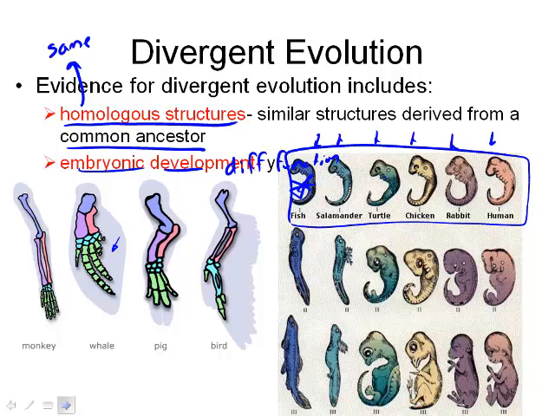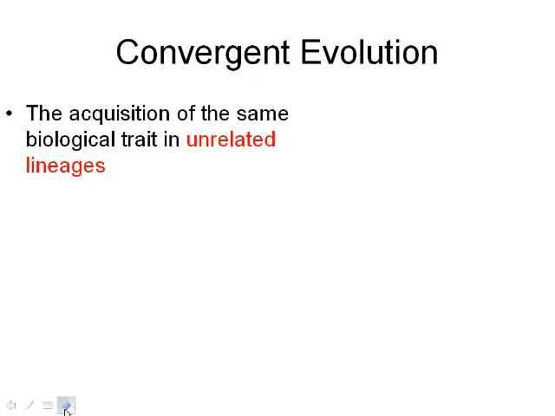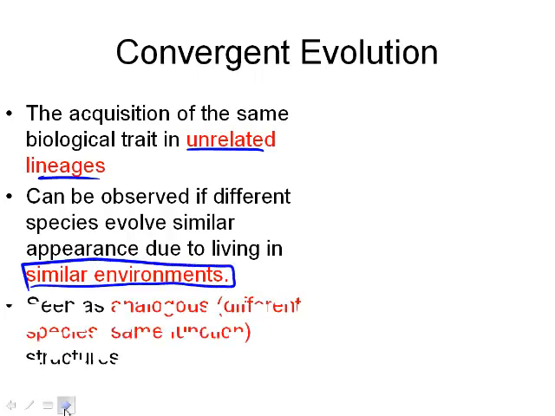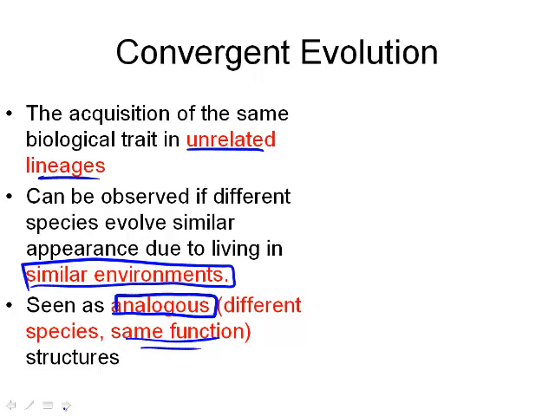Okay, diverging, going away, diverge. Convergent is the opposite. Convergent just means coming together. So this is saying that you're going to have similar traits, but they've come from unrelated lineages. So for example, usually it's due to living in a similar environment. We call these analogous structures, which means different species but the same function.